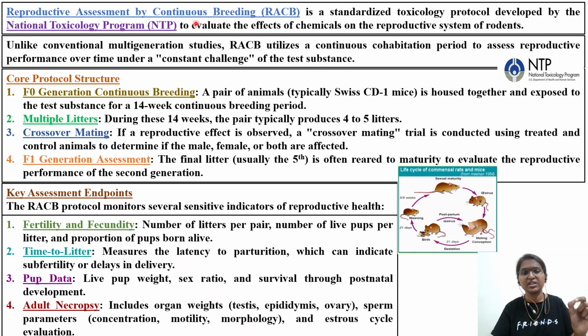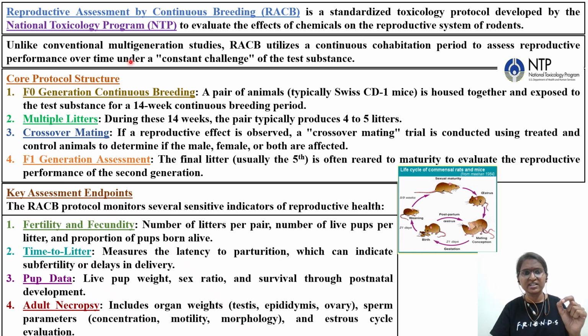Reproductive assessment by continuous breeding, RACB in short form, is a standardized toxicological protocol developed by the National Toxicology Program to evaluate effects of chemicals on the reproductive system in rodents. Here the test species will be mice or rat.